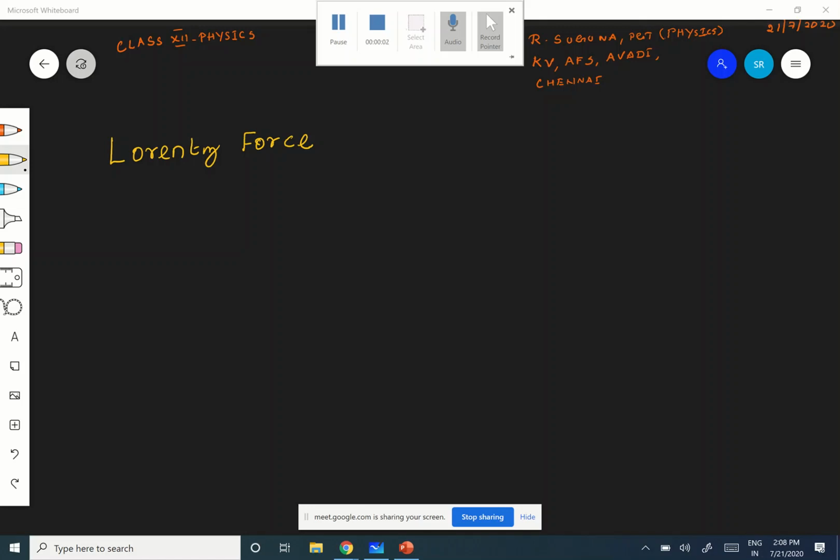So already yesterday we have seen what is the force that is experienced by the charged particle when it is moving in an electric field and in a magnetic field. What is the force experienced? What is the path of the trajectory of the charged particle when it is moving in either the magnetic field or electric field? Now, what is Lorentz force?